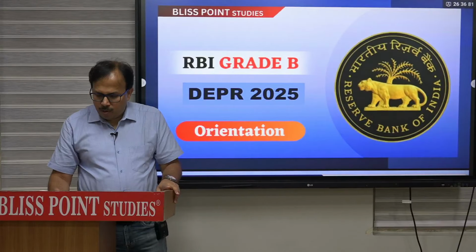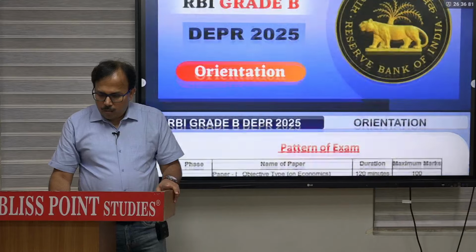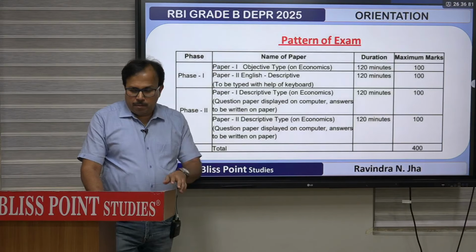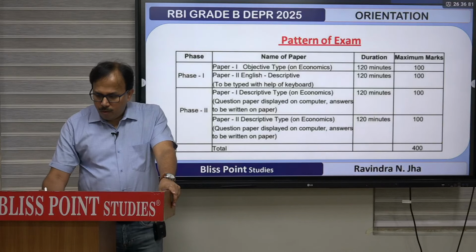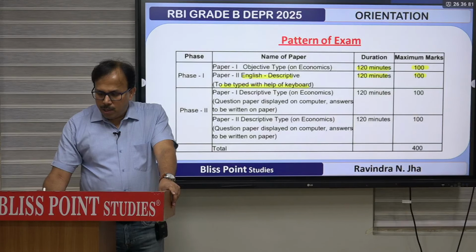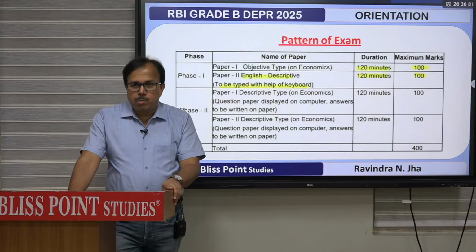The pattern for the examination: the first phase is objective type. It is a 2 hour exam of 100 marks, and English descriptive is to be typed with the help of a keyboard, 2 hours, 100 marks. So phase 1 is basically 200 marks.